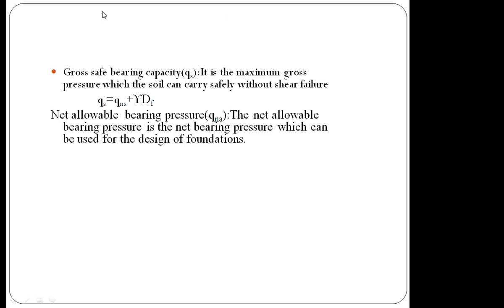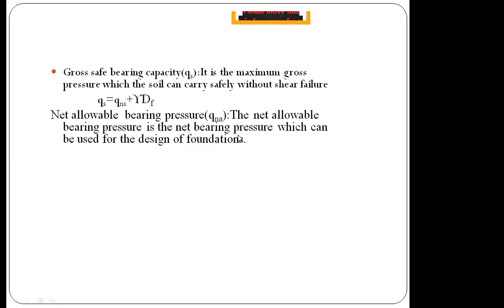As the name suggests, allowable means it is allowed, or considered, for the design purpose. Because it is considered, there should be no shear failure.